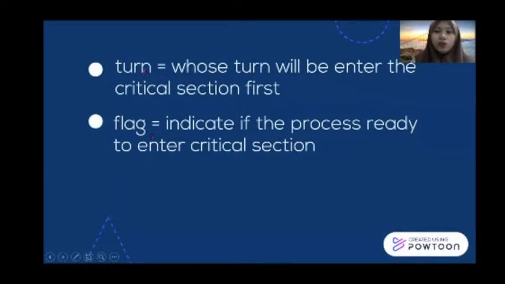What will turn do? The turn variable decides whose turn it is to enter the critical section first, which means that we have two processes, and either process 1 or process 2 will go through the critical section first. What will flag do? It indicates if the process is ready to enter the critical section. Flag is a boolean, so it has to be either true or false.